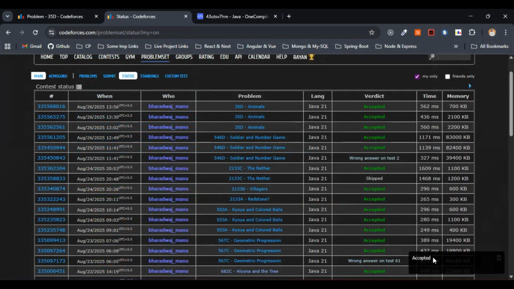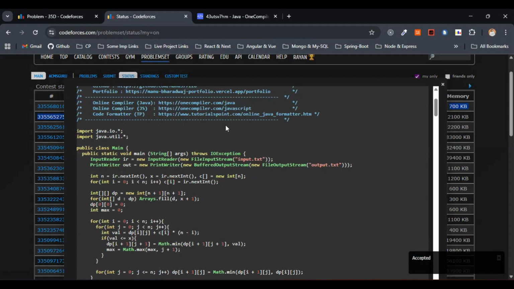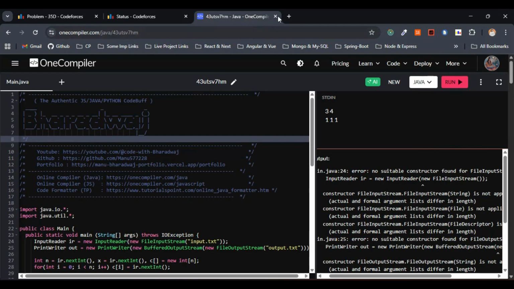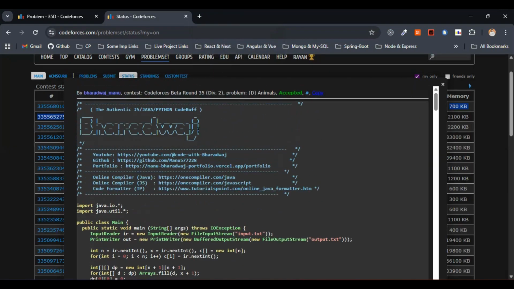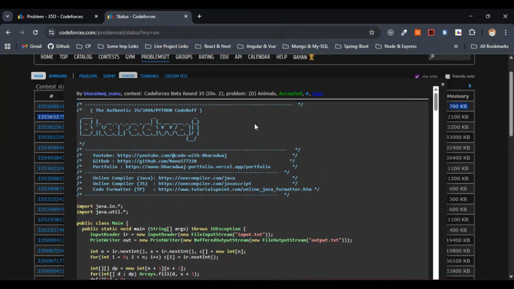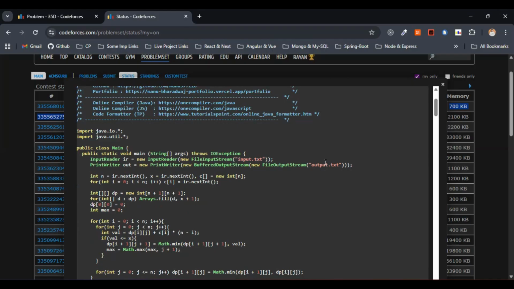Yeah, this is showing accepted here. The verdict that we got here is accepted, right? So this was the problem. In the compiler it's not showing actually. So this is fine. We are just getting the output in the file format, basically input.txt and output.txt. That doesn't work on the compiler basically, right?